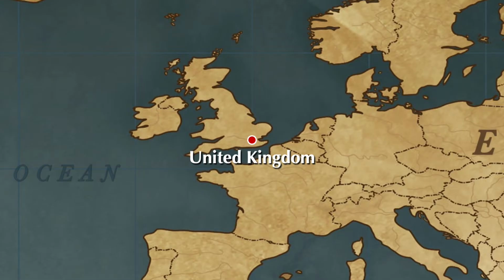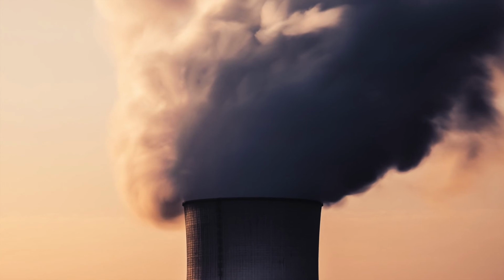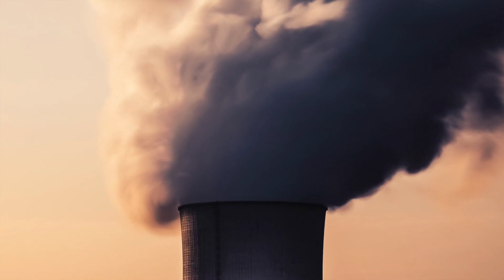Climate change is causing warming across the United Kingdom. All of the United Kingdom's 10 warmest years on record have occurred since 2002. Heat waves like that of summer 2018 are now 30 times more likely to happen due to climate change. The message remains clear. We need to cut down on emissions immediately.